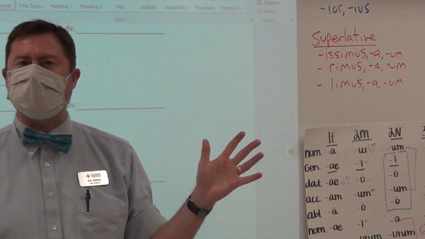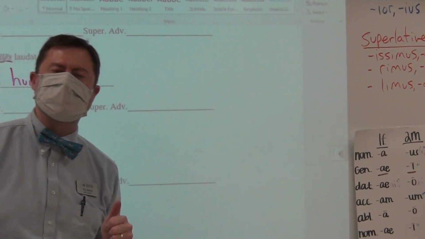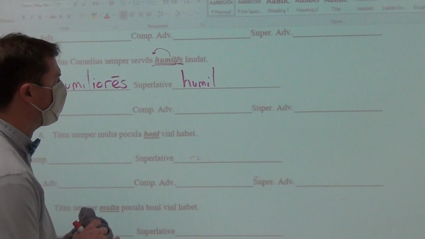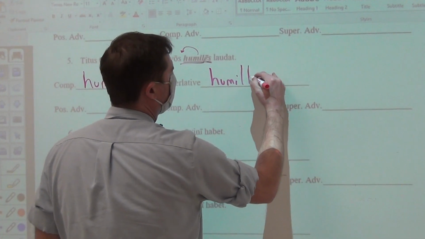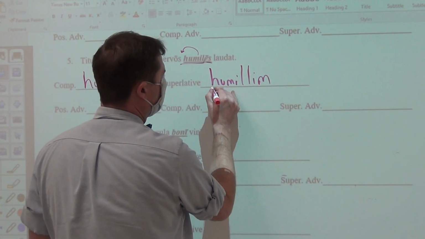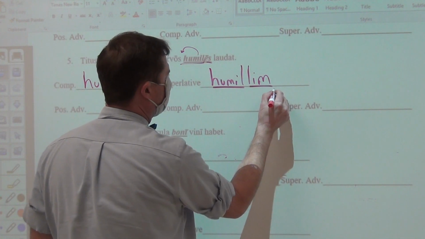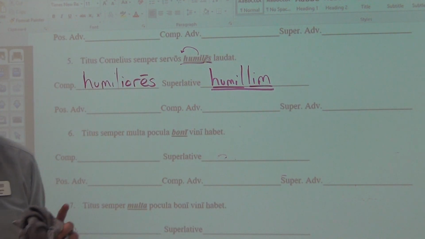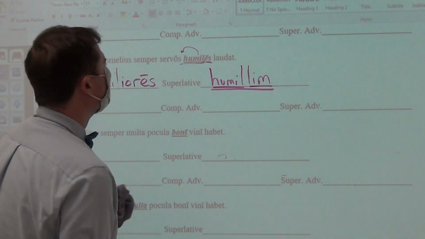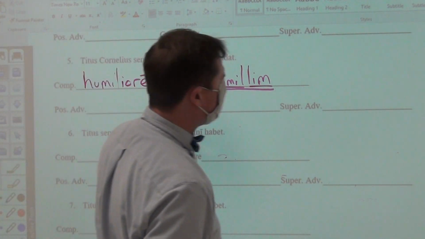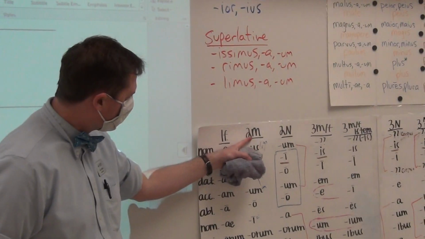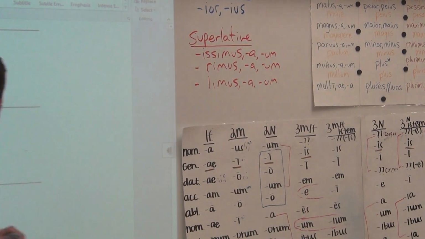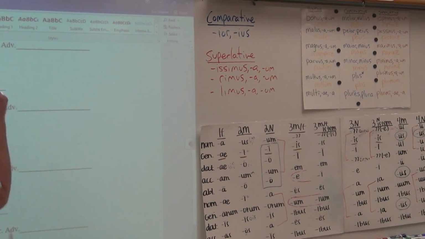There are two of them that are pairs. And so you have to remember gracilis and humilis is one of them. So you'll have lim. You see, you have the original stem plus the suffix now makes the superlative stem upon which you're going to put a first and second declension ending. All superlatives are first and second declension. So I want it to be accusative plural, masculine, first and second declension, accusative plural, humillimos.